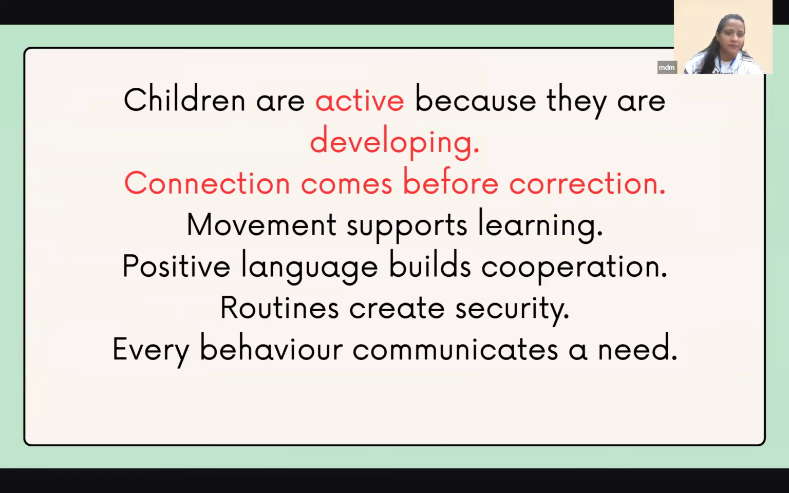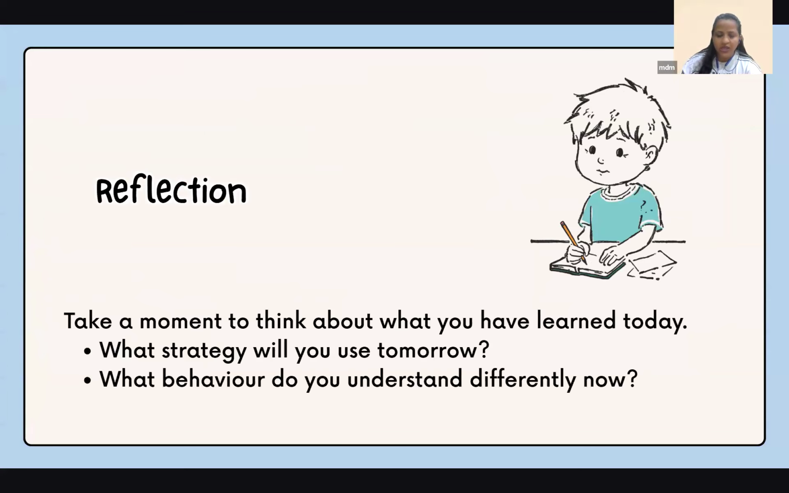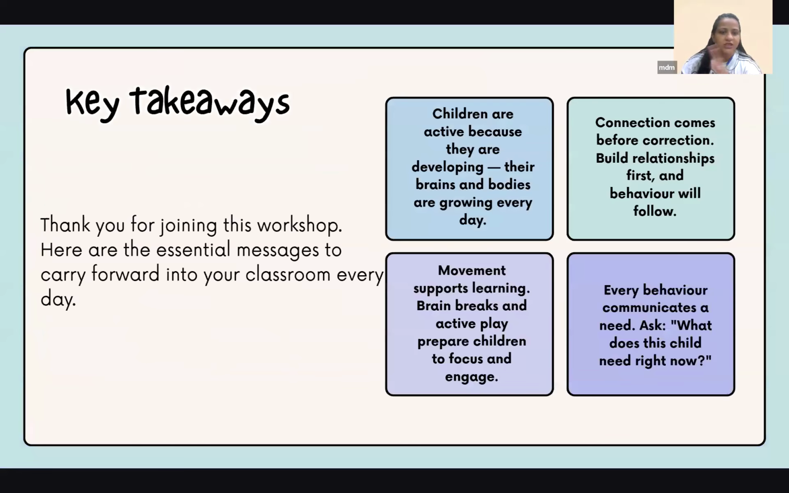Connection comes before correction. Remember this. Okay, teachers, this was again a reflection. I would like to end this workshop because I don't want to take too much of your time. But the children are active because they are developing. We need to remember, and the key sentence here is connection comes before correction. Remember the approaches that we spoke about, the energy bucket, the behavior iceberg, the shifts that I told you, pause, observe, respond. You can try applying this and see, it will help you.